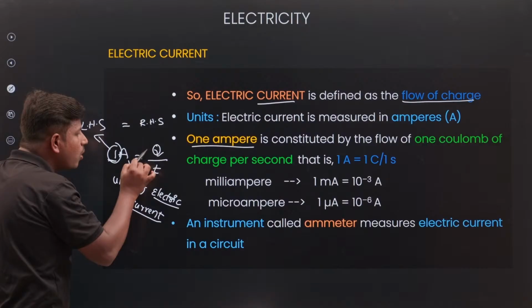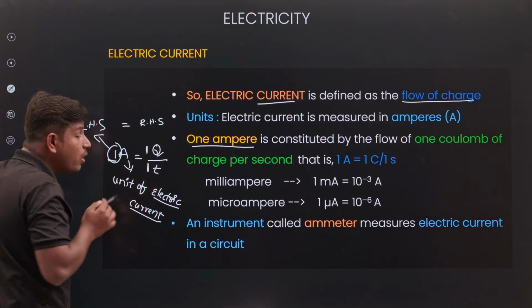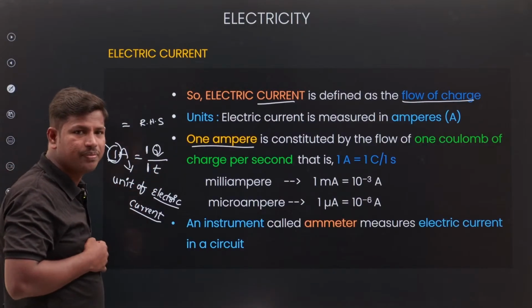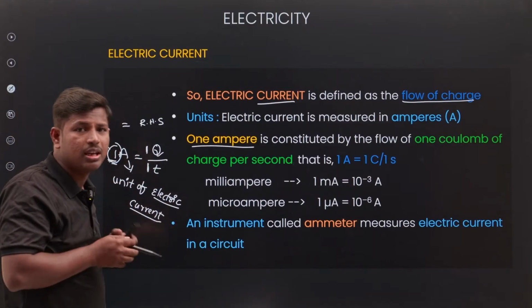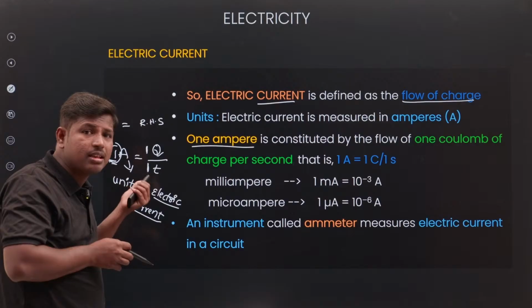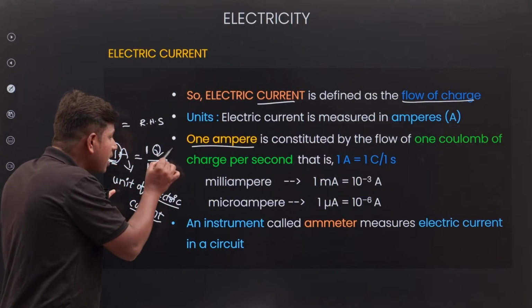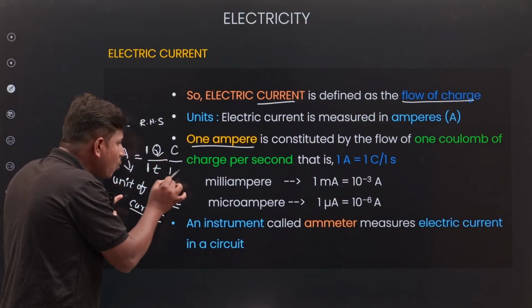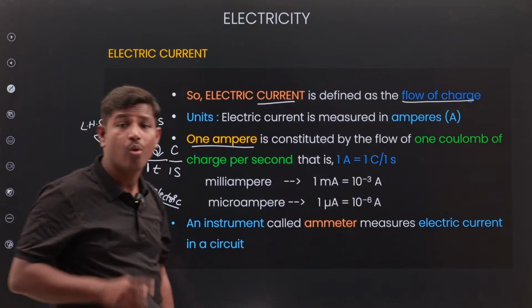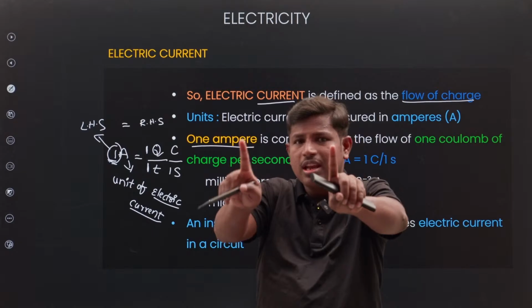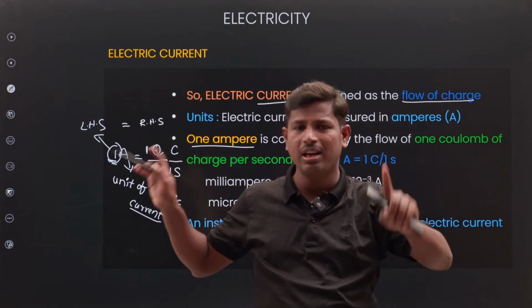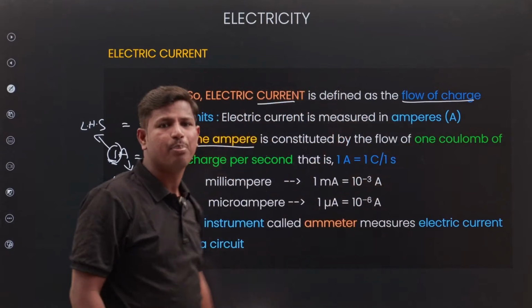It means 1 coulomb of charge per 1 unit of time. 1 ampere is nothing but 1 coulomb of charge in 1 second of time. If you get 1 coulomb of charge in 1 unit of time, you will get 1 ampere current.